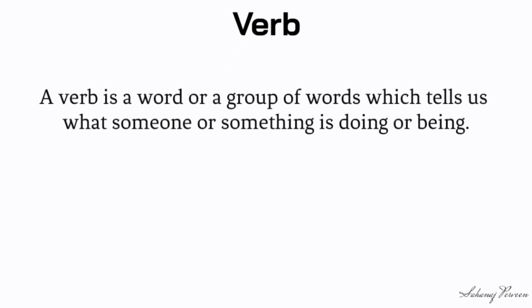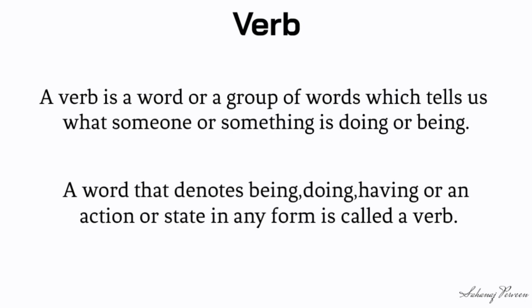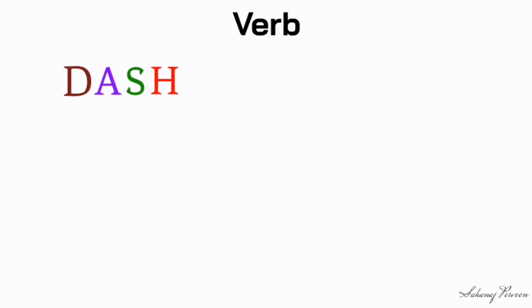A verb is a word or a group of words which tells us what someone or something is doing or being. A word that denotes being, doing, having or an action or a state in any form is called a verb. Dear students, you can remember all information about verbs by using this acrostic DASH.